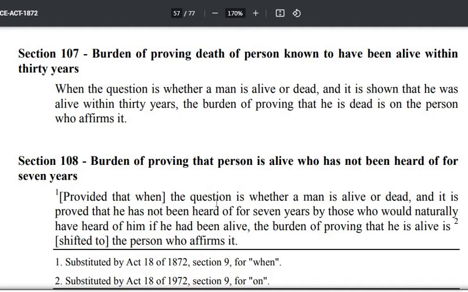Provided that when the question is whether a man is alive or dead, and it is proved that he has not been heard from for 7 years by those who would naturally have heard of him if he had been alive, the burden of proving that he is alive is shifted to the person who affirms it.